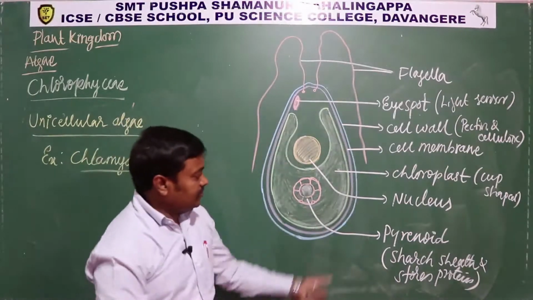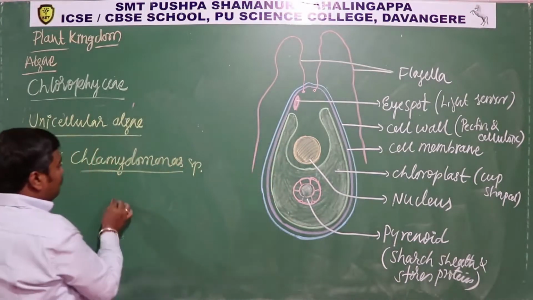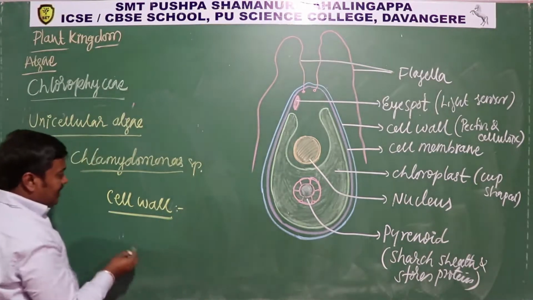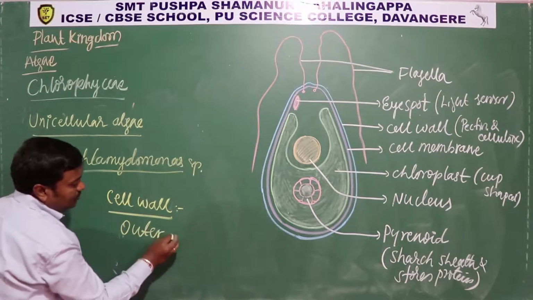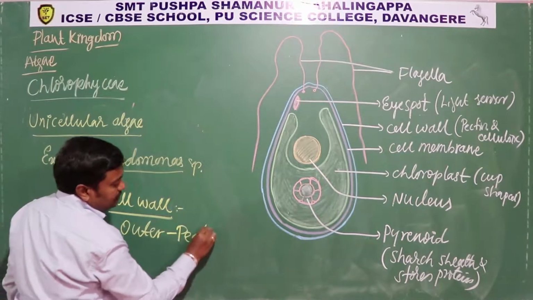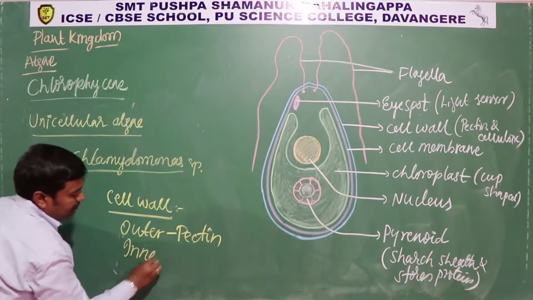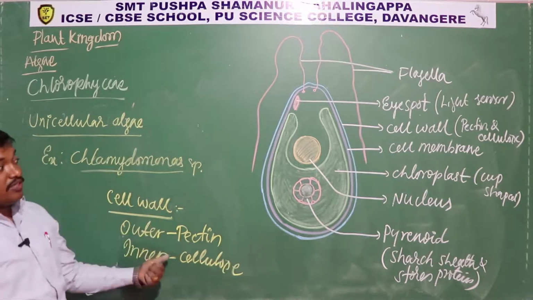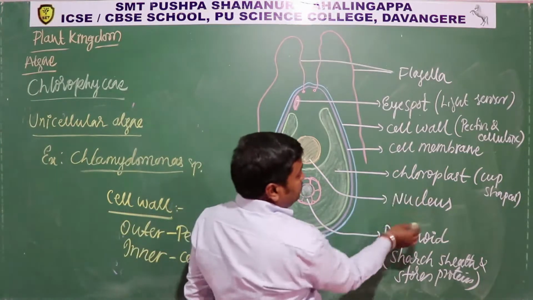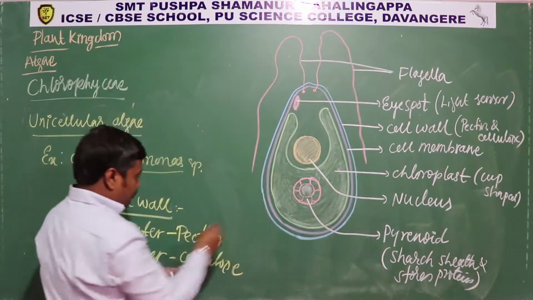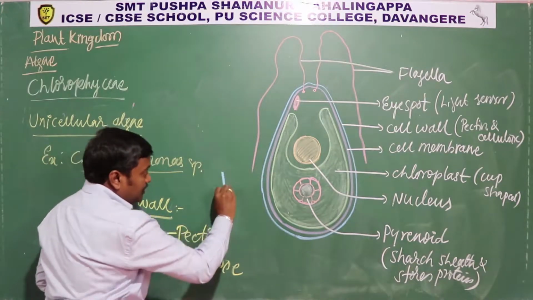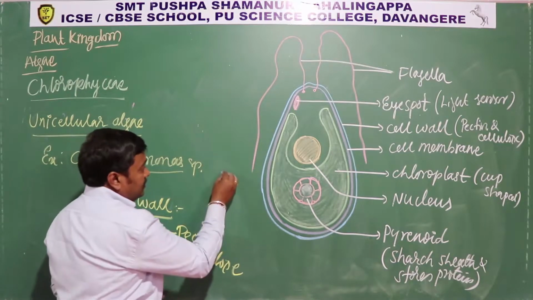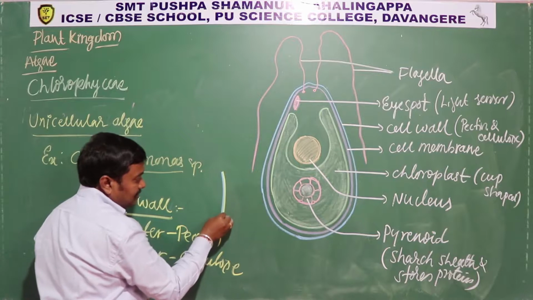Okay. So this is the structure of the chloroplast. Here the cell wall is made up of cellulose. So the structure is like this: outer is pectin and inner is cellulose. Okay, the structure of the cell wall is like that. So here, cell wall: pectin and cellulose. Suppose this is the cell wall, it has 2 layers like this.